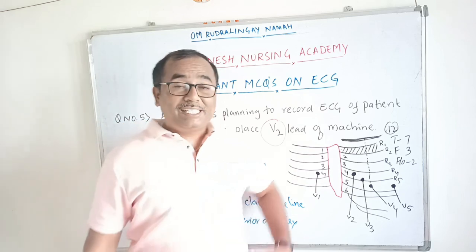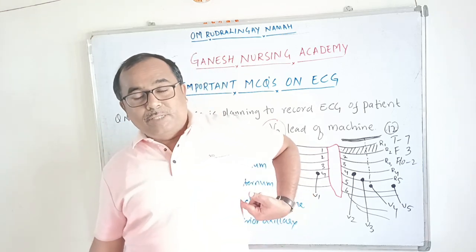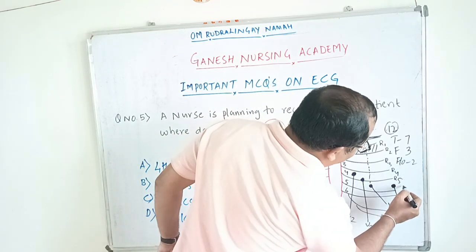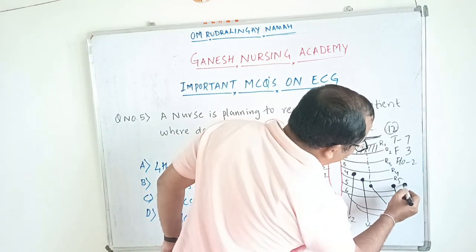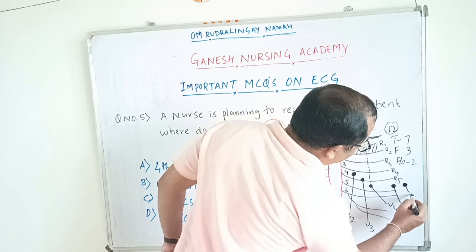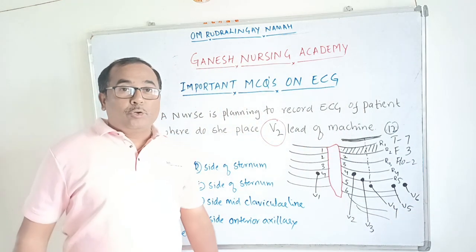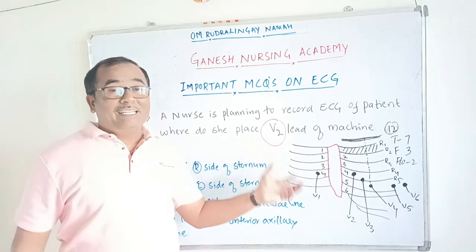And where do we place V6? We place it in the same fifth intercostal space, but in the mid axillary line. So V6 is placed in the same fifth intercostal space, but at the mid axillary line. So this is the V6. So this is all the area where we are going to place the 6 ECG leads.